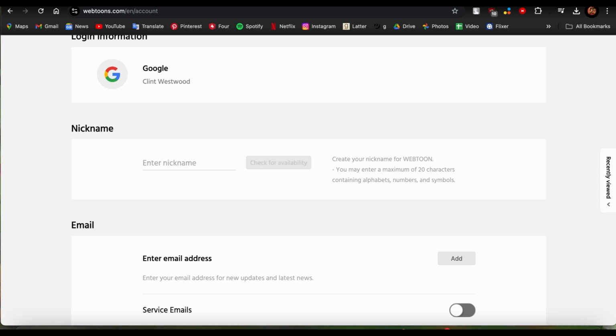It says that you may enter a maximum of 20 characters containing alphabet, numbers, and symbols. Once you find the perfect nickname for you, just go ahead and tap on this check for availability. It says that this name already exists, so you just need to create a unique name for yourself. So guys, there you go. It says that you may use this nickname, and I'll just go ahead and tap on save, and you will successfully be able to change your nickname in Webtoon.